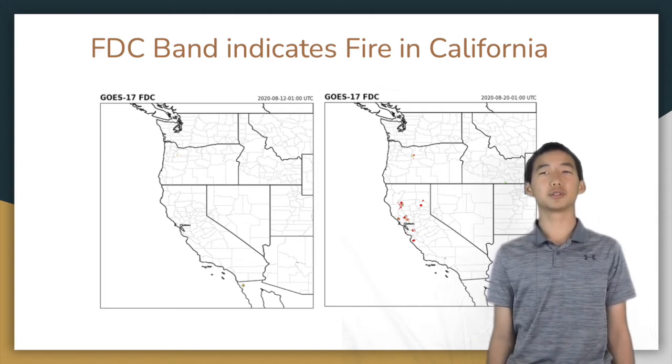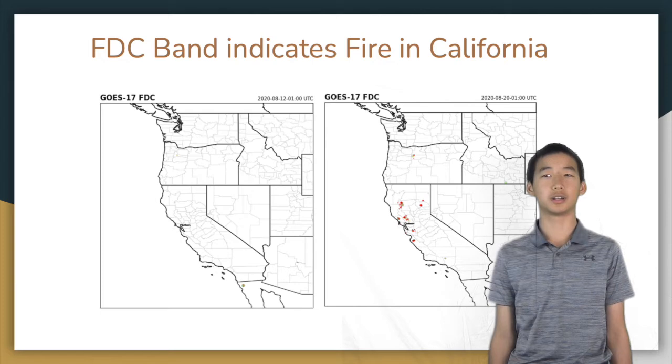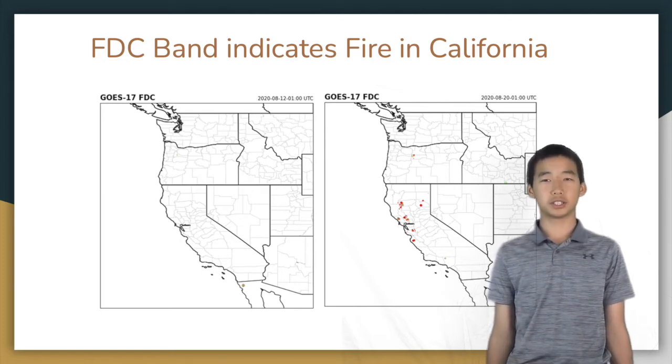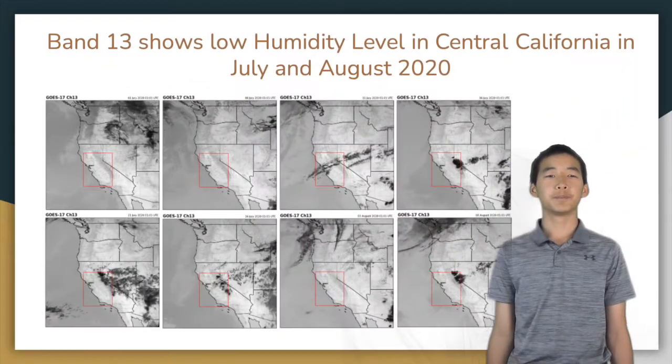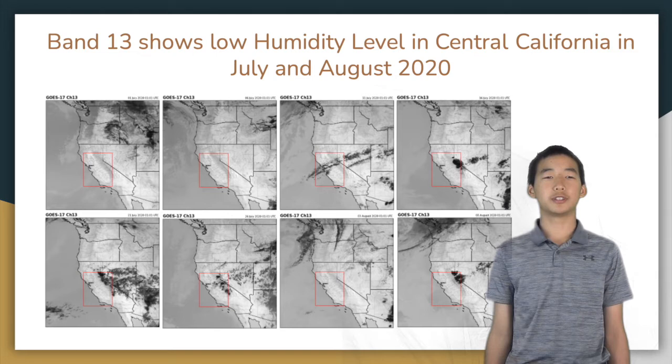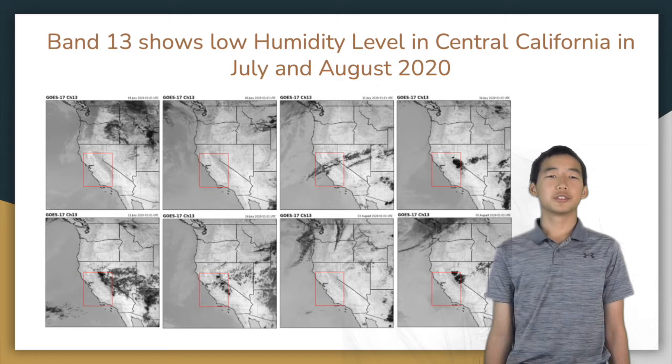To study the potential causes of the August complex wildfire, we examined two major aspects: humidity level and lightning intensity before the wildfire. We studied the humidity level using band 13 before the wildfire started. In July and early August, there was very low humidity in central California. Therefore, it can be a main factor promoting wildfires.